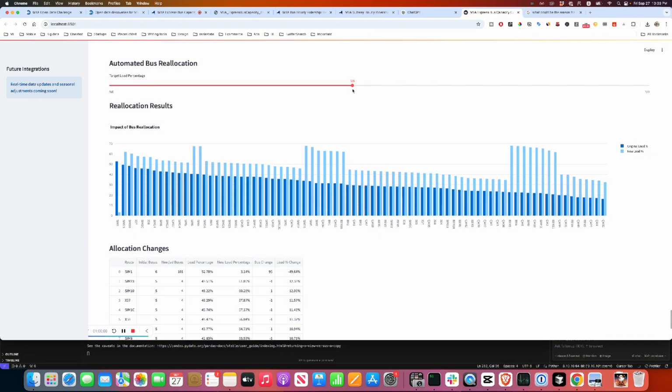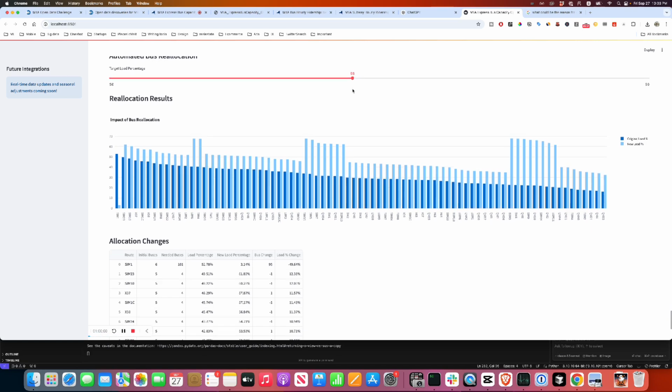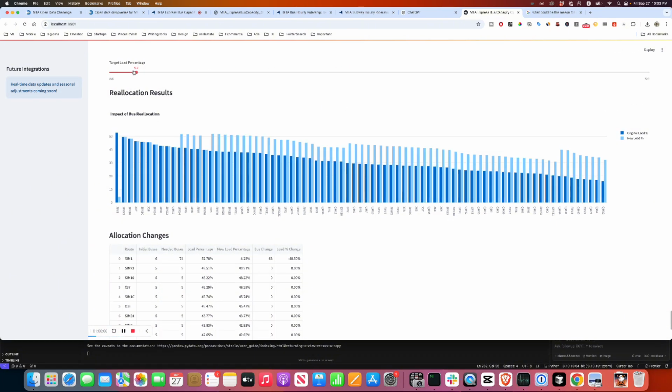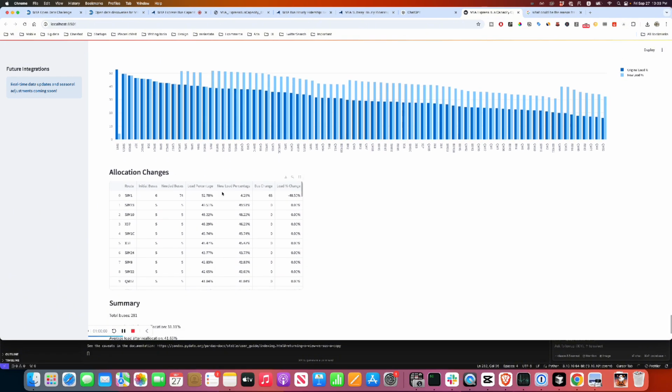Initial buses are 6, needed buses 111. That's kind of extreme. New load percentage, this is too small. It goes from 52 to 3. That's probably not what we want. Let's change the load to like 52. Right? So sim 1, I think sim 1 is a bit extreme for some reason.